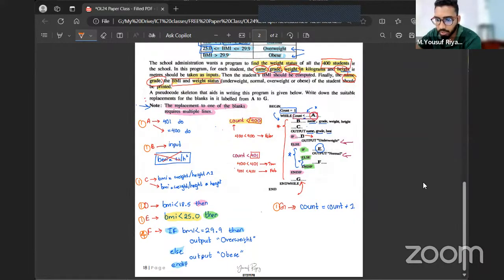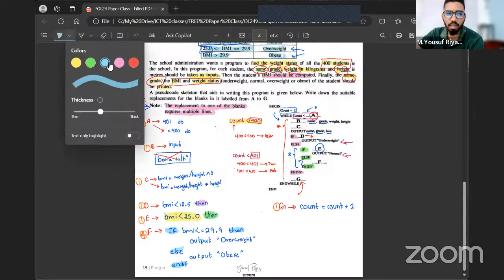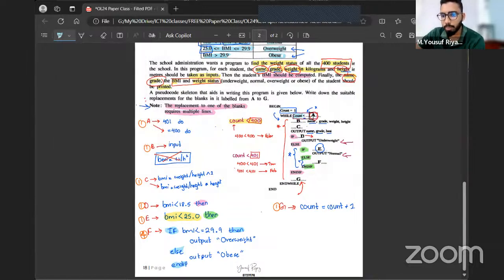Is this count equals count plus one used in all programs to stop the repetition? No, you can have different ones, it depends on the program. Here it depends on the condition, and the condition is based on count, right? If you have any other things that will change the value of count, then you don't have to. Here the whole loop is based on this condition. Only if this condition is true, it will continue. Once the condition is false, it will stop. So if you have a loop, there should be an end for the loop. If there is no end for the loop, then it's so stupid.